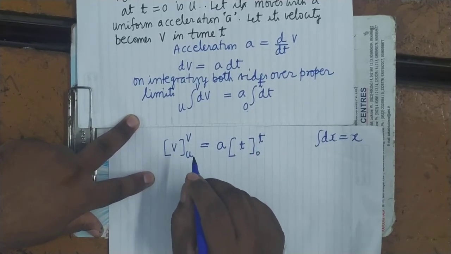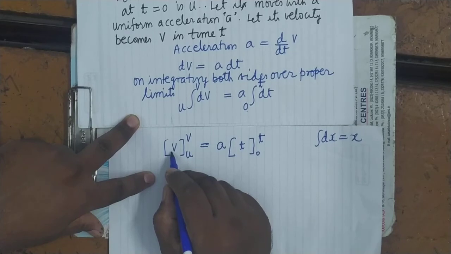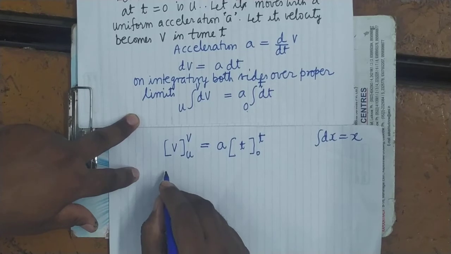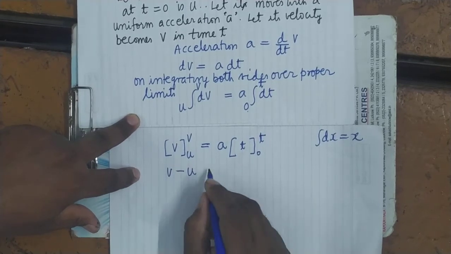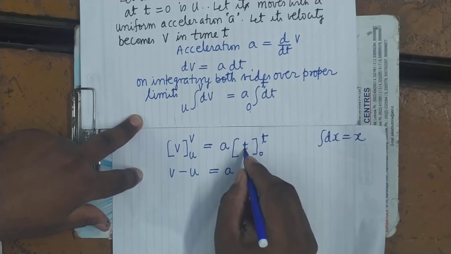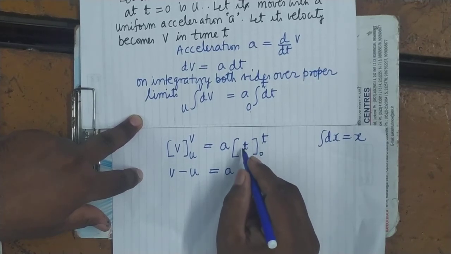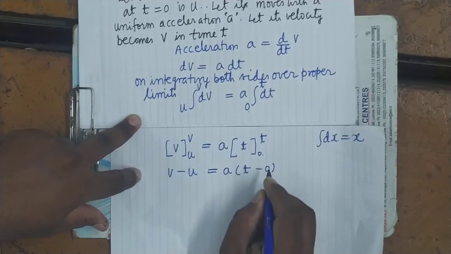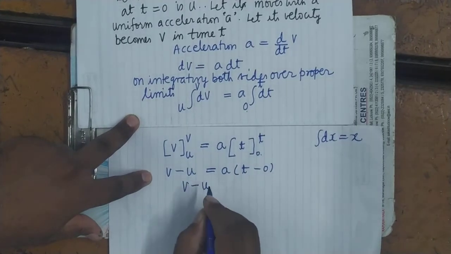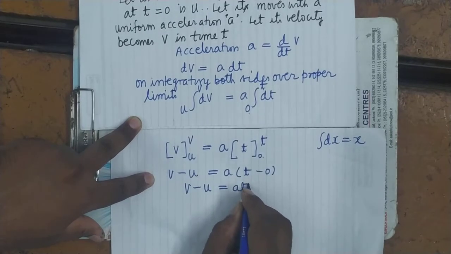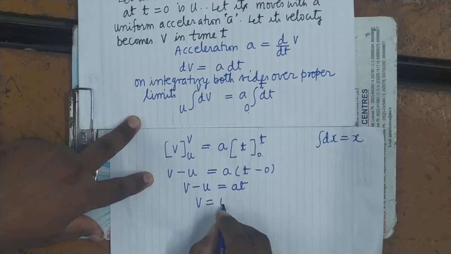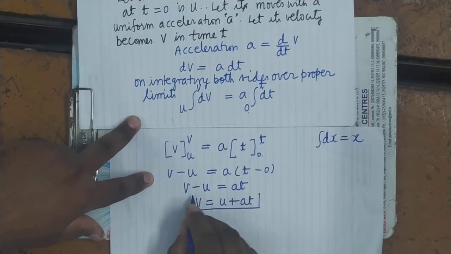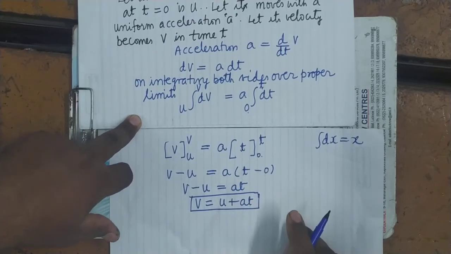Now you substitute the limits. Its value when velocity is v minus its value when velocity is u, that is v minus u. Similarly, its value when time is t minus its value when time is 0, that is t minus 0. So v minus u equals at, that is v equals u plus at. This is the first equation of motion.